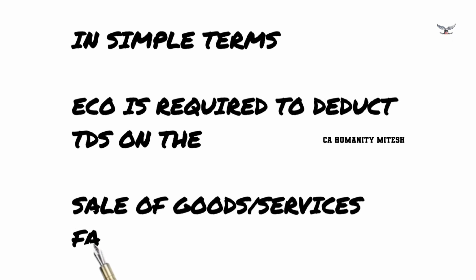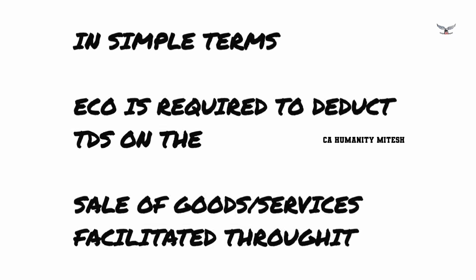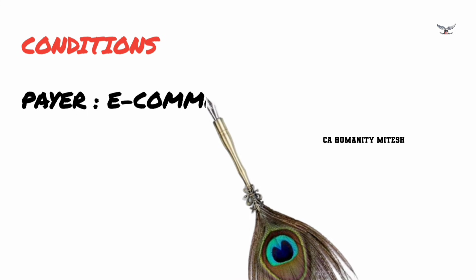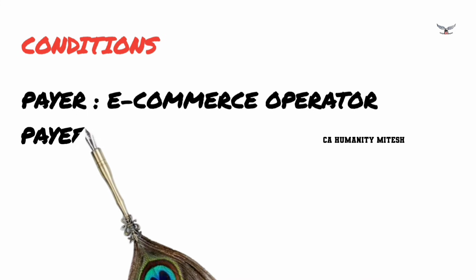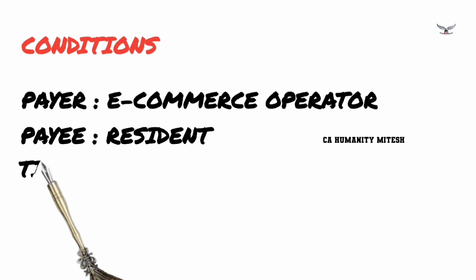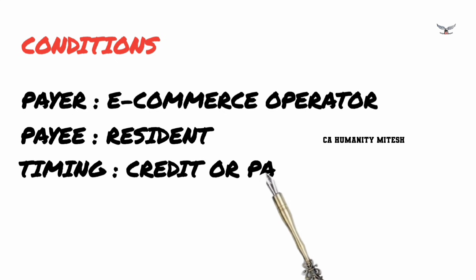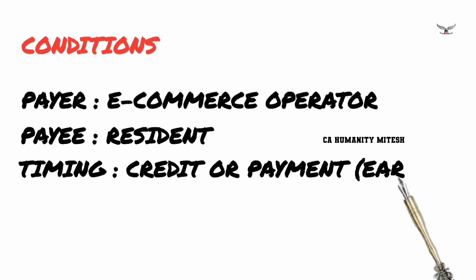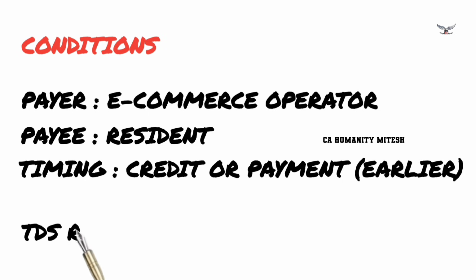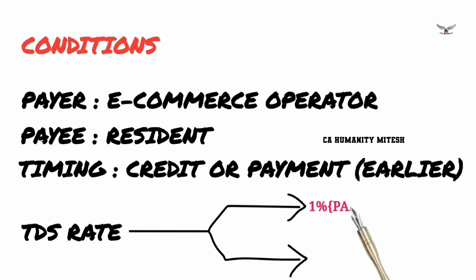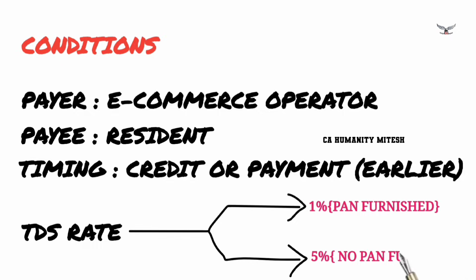Okay, now let's see when the TDS under section 194O is required to be deducted. The conditions are: the payer should be the e-commerce operator, the payee should be the resident e-commerce participant, and the timing of TDS is the credit or payment, whichever is earlier. Now let's see the TDS rate. If the PAN number is furnished, the TDS rate is 1%. On the other hand, if the PAN is not furnished, the TDS rate is 5%.